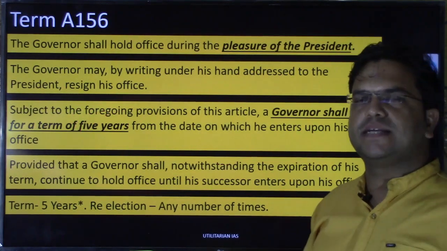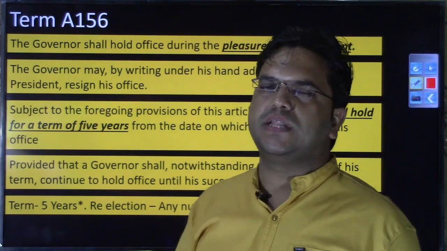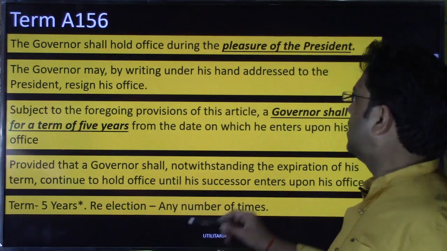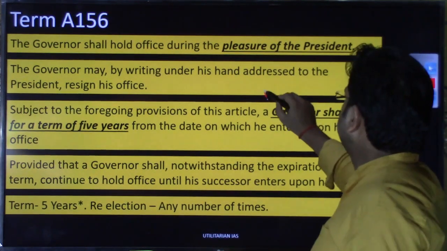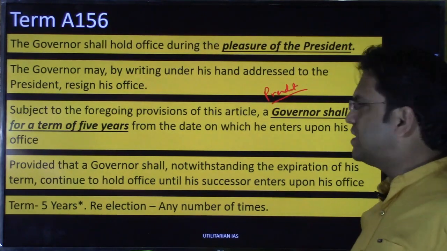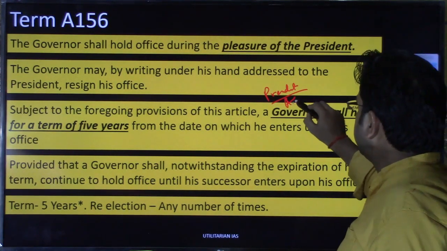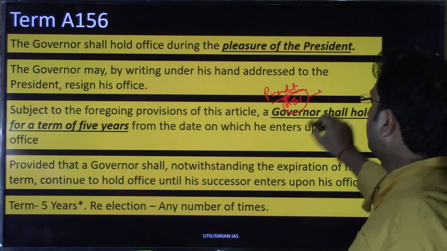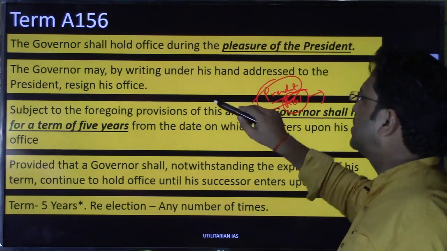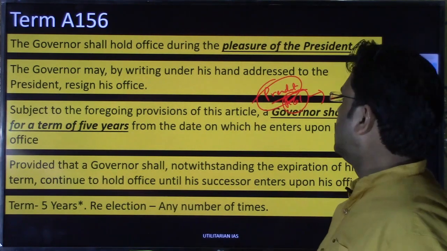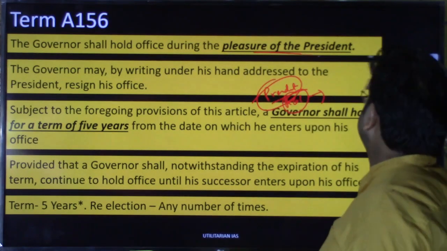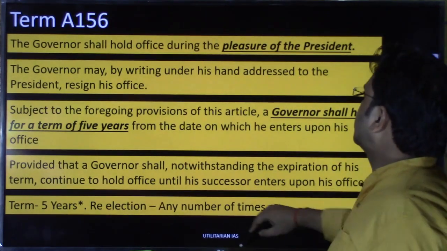So if you notice, there is no formal procedure for removal that has been mentioned in the constitution for the governor. The equivalent of the governor at the central level is the President, and for the impeachment of the President you have something called Article 61, in which the removal or impeachment procedure for the President has been mentioned, but there are no such grounds mentioned for the removal of the governor. He is completely subjected to the displeasure doctrine of the President.